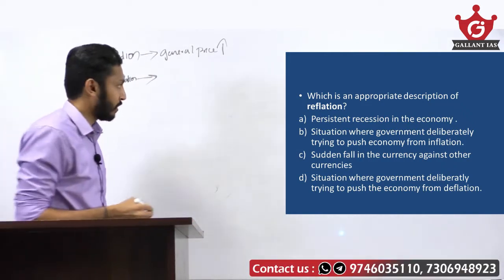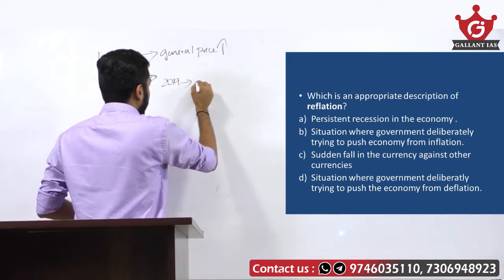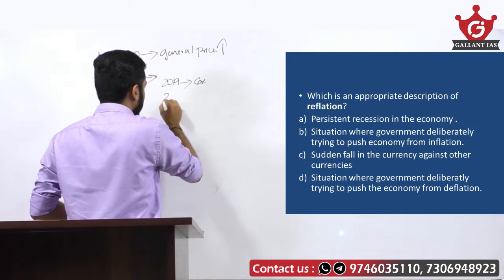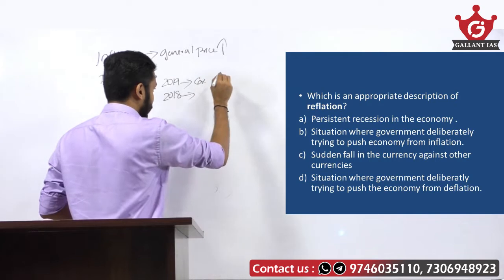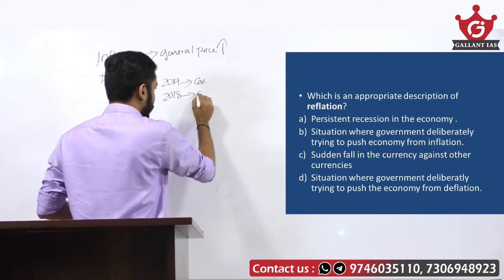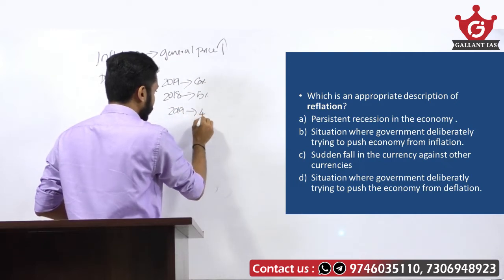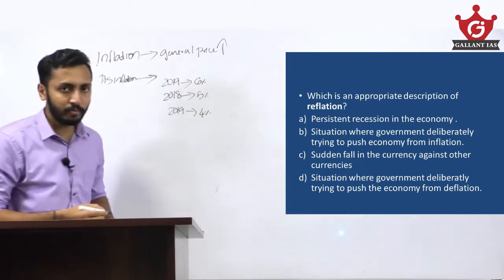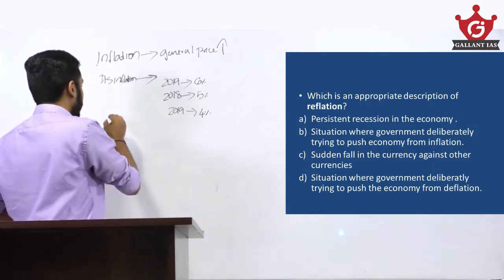For example, if inflation rate is 6% in one year, then next year there is still inflation, which means price level increase, but the rate is lower, 5%, then 4%. That is disinflation. Inflation at a decreasing trend. That is disinflation.